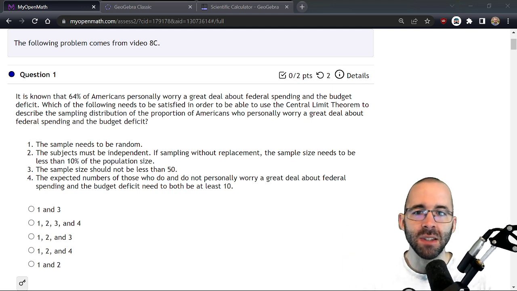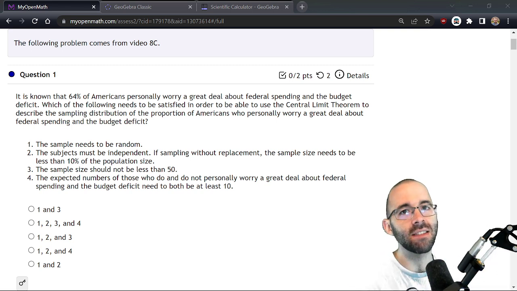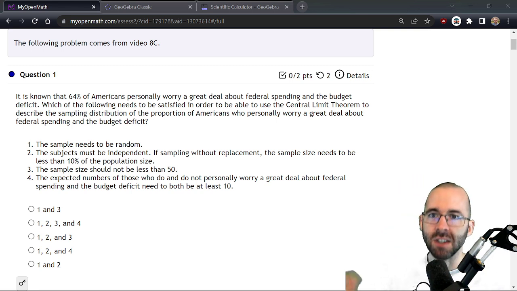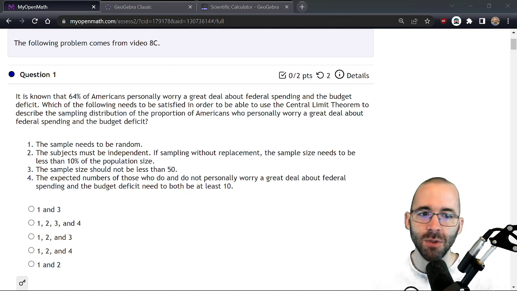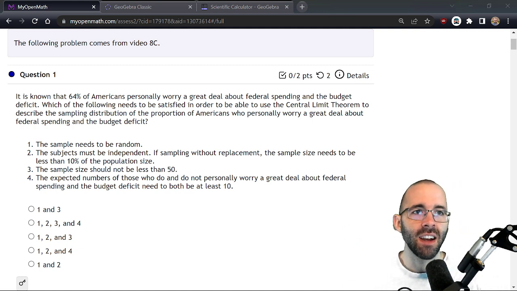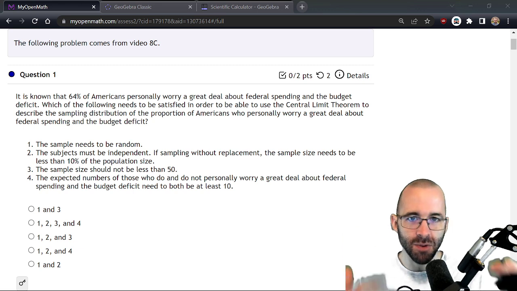Which of the following needs to be satisfied in order to be able to use the central limit theorem to describe the sampling distribution of the proportion of Americans who worry about this? So, we're looking at a sampling distribution of proportions. This whole unit, in Unit 8, we're talking about hypothesis testing for proportions, which means we're using a sampling distribution for proportions. In the final project, you may have questions about sampling distributions of means, in which case, and hypothesis testing for means, those will be connected.